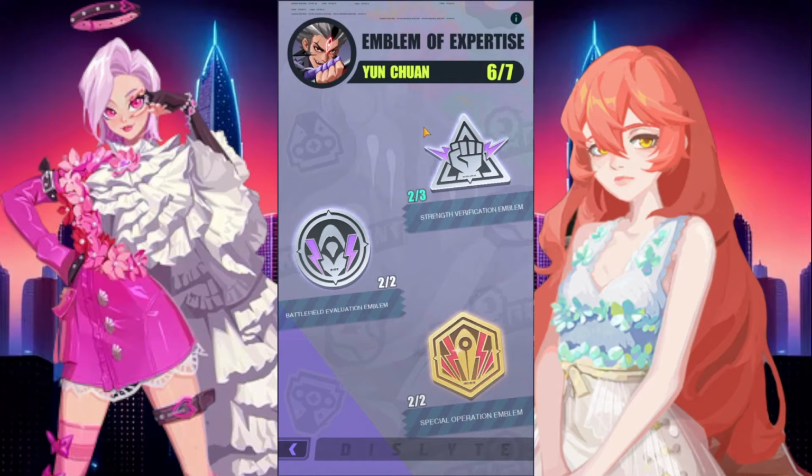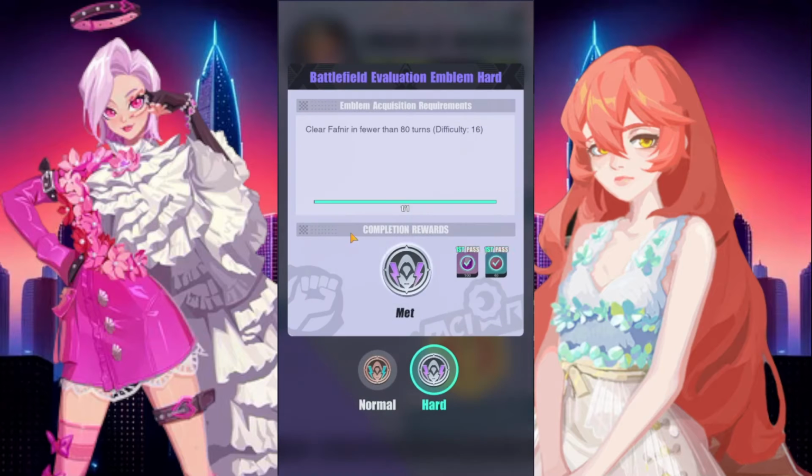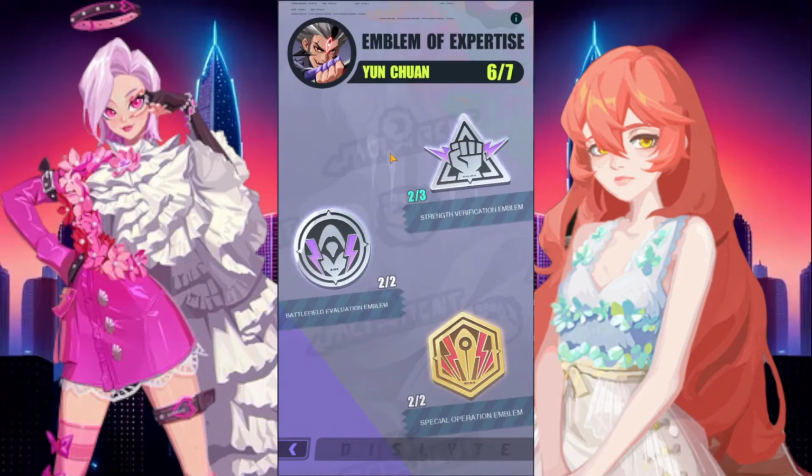Now, let's go to Emblem of Expertise after I just showed you Path of Experience. So, just like Path of Experience, Emblem of Expertise will vary in missions. The first one is pretty blanketed across all of them. It is a power level check. In the top right of your Esper stats it says the power level, like 20,000, 30,000. And then these ones will, give or take, be more correlated to what these Espers are used in and used for. So, for example, Young Chuan and Fafnir is pretty standard.